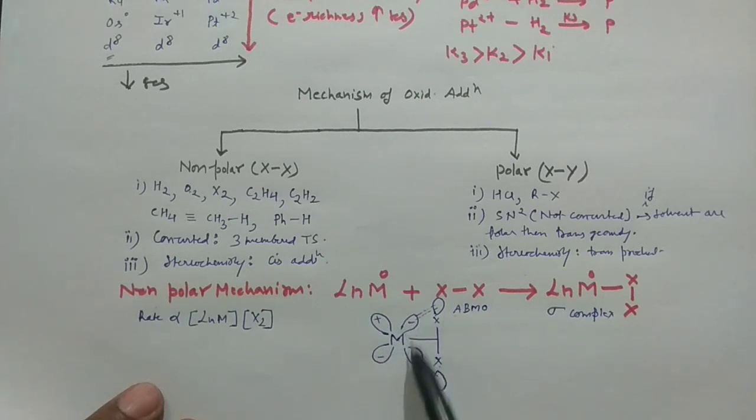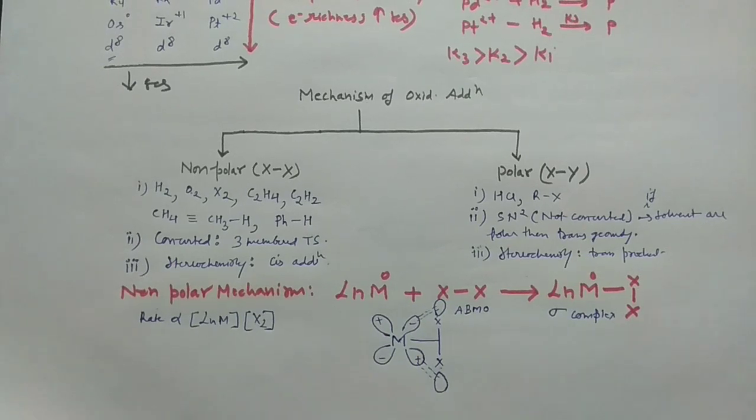The donation of the electron pair to the anti-bonding molecular orbital of the X2 molecule is essential to form the 3-member ring and transition state. For the formation of this transition state, it is essential that these two would be in the cis position. That would ultimately result in the cis product. So you have to keep this in mind.